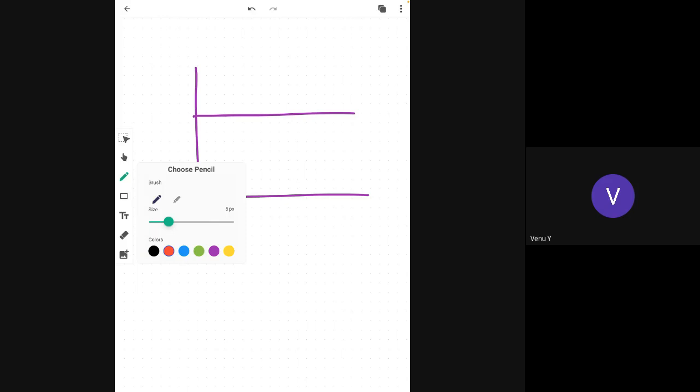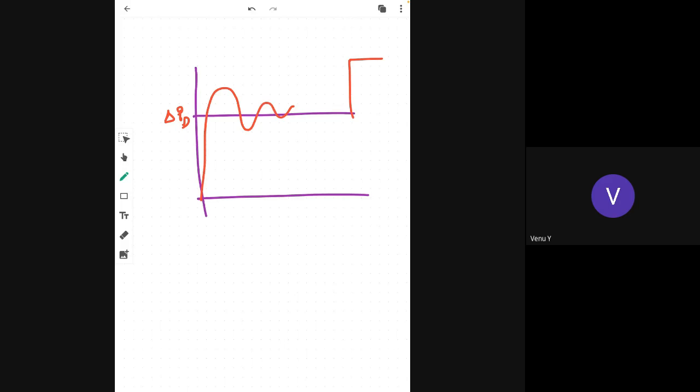So when you analyze the dynamic stability for step response, this is delta PD, the change in load, from the initial load. When the change in load occurs, there are oscillations and it comes to steady state at a particular point.